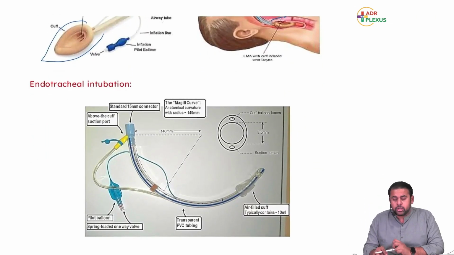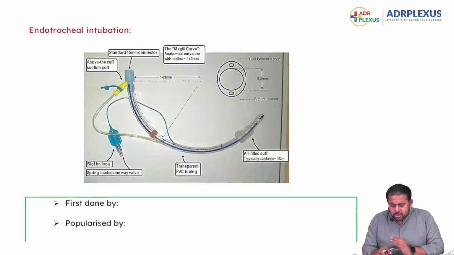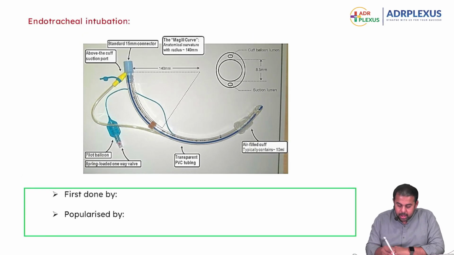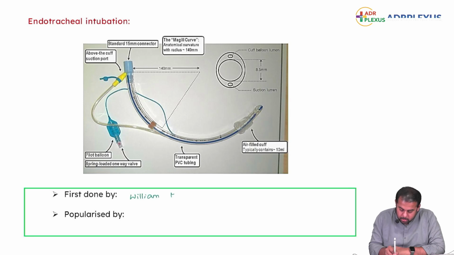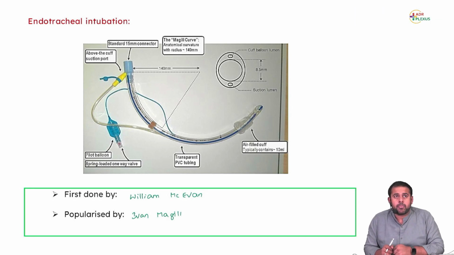Then endotracheal tube. Probably every one of you has done or at least seen endotracheal intubation. We will discuss the endotracheal tube today. Endotracheal intubation was first done by William McEwen and popularized by Ivan Magill.